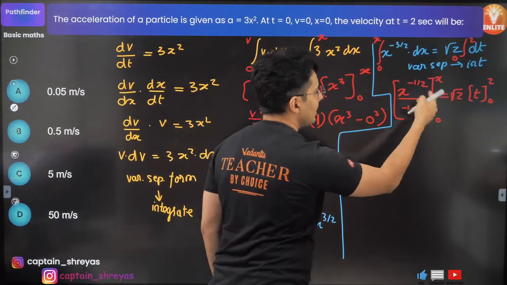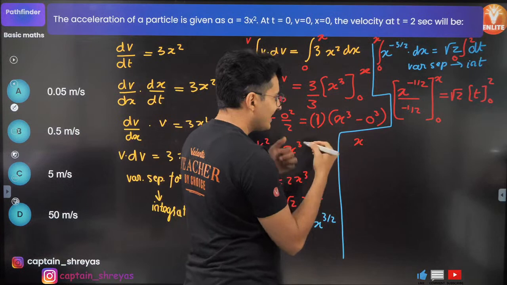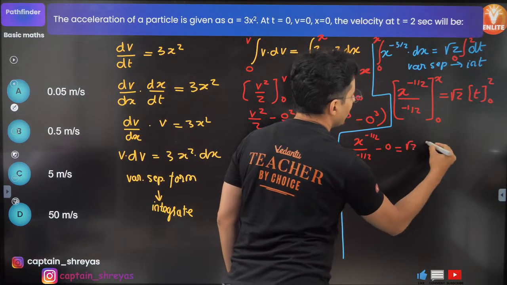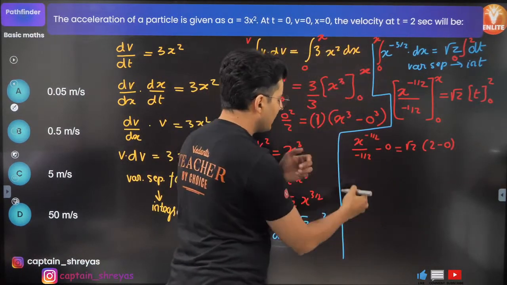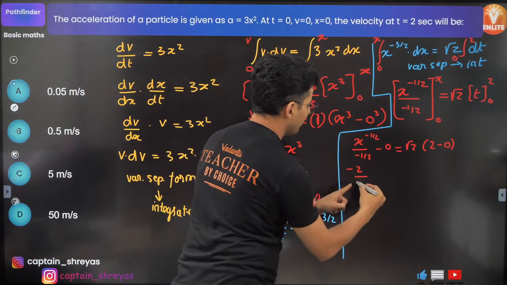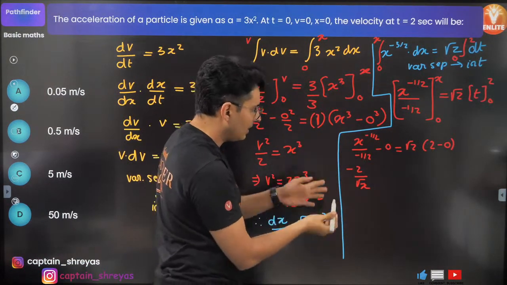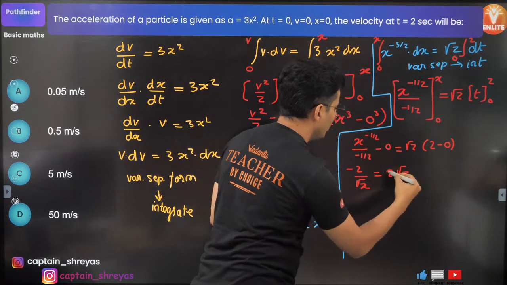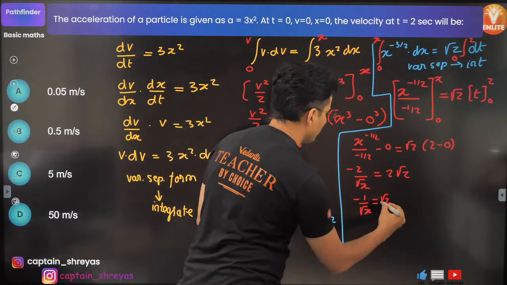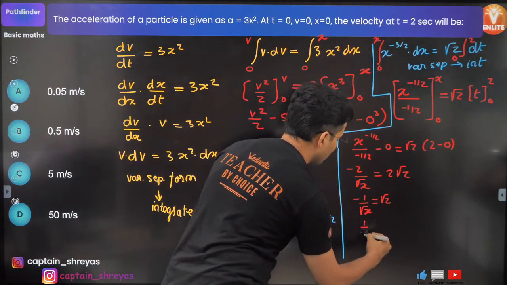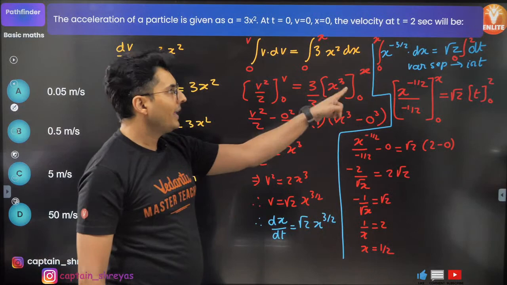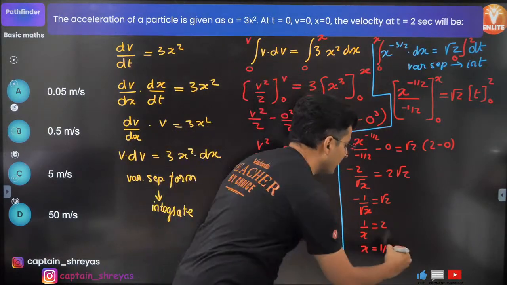Now put x as 0 and see what you get. You will get x raised to minus half by minus half minus 0 is equal to root 2 times 2 minus 0. Rearranging this further, 2 goes on the top, minus 2 becomes... x raised to minus half means 1 by root x, and this will become 2 root 2. 2 cancels, so I will have minus 1 by root x is equal to root 2. Squaring both sides, I'll get 1 by x is equal to 2. So x is basically half. So when time is 2, x is half a meter.